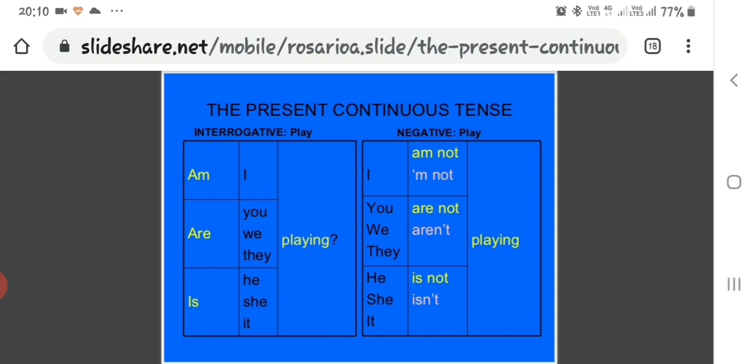Next is the structure of the negative sentence, the second table here. For making a negative sentence, we use helping verb plus not. So the structure will be subject plus helping verb plus not plus verb plus ing. Examples are: I am not playing, you are not playing, we are not playing, they are not playing, he is not playing, she is not playing, it is not playing.